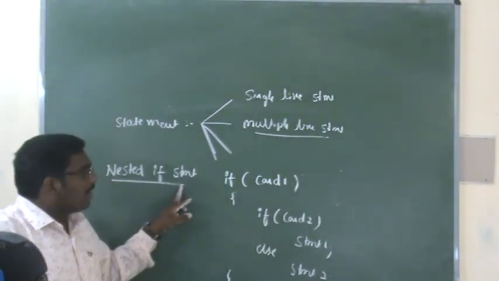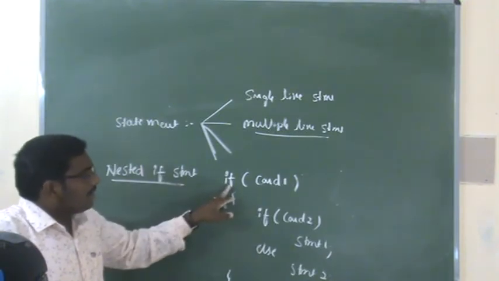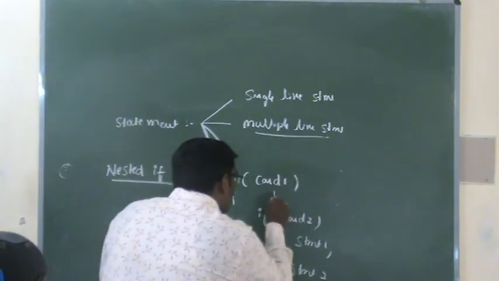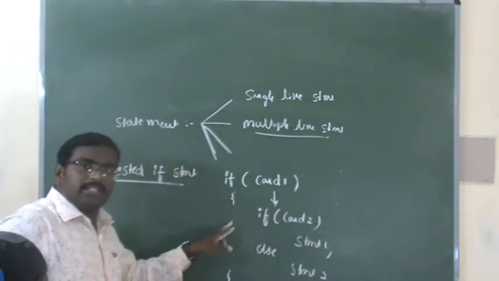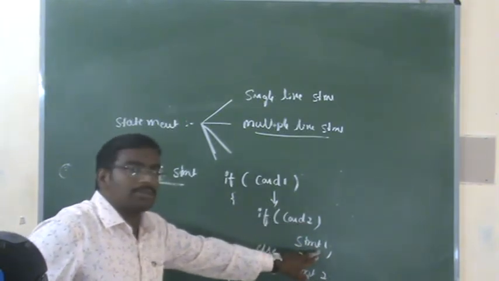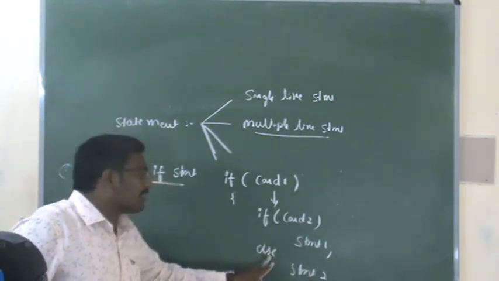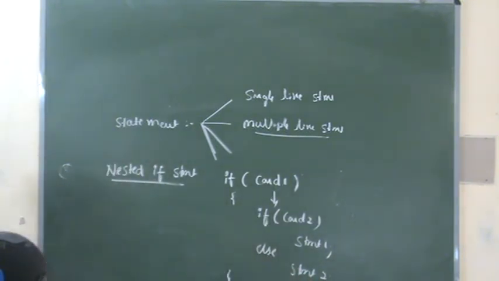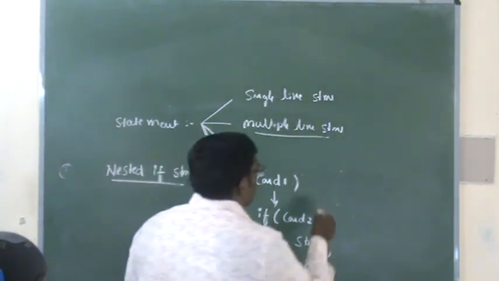Here the first if condition is there. If condition 1 is true, it will enter into the inner condition. If the inner condition is also true, statement 1 will be executed. If the inner condition is false, statement 2 will be executed. Now I will take a simple example for this.